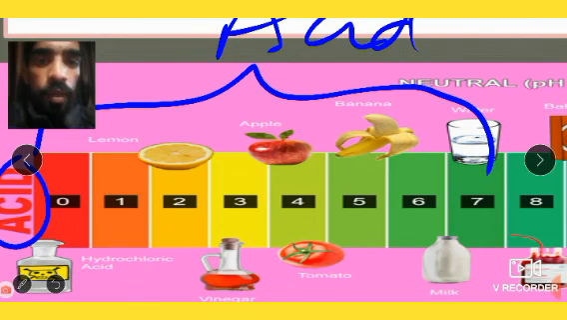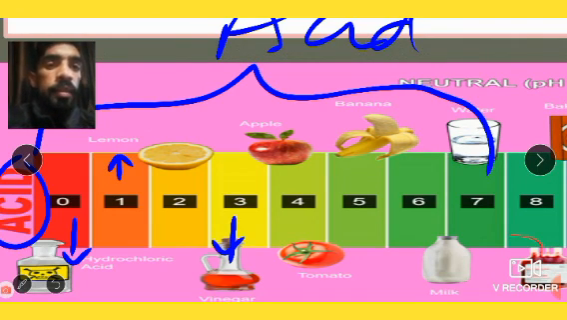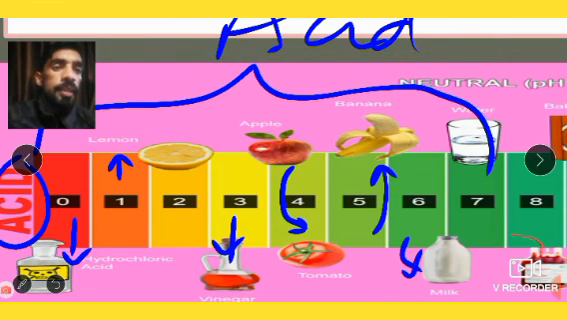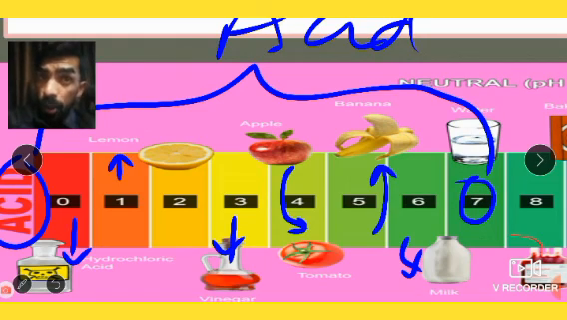At 0 there is hydrochloric acid, HCl. At number 1, lemon is acidic in nature. At number 3 there is vinegar. At number 4, apple or tomato. At number 5, banana. So the pH value of banana is 5, tomato and apple is 4, vinegar is 3, lemon or any citrus is 2, and HCl is 1. The pH value of milk is 6, and water is 7, that's why I say water is neutral in nature.